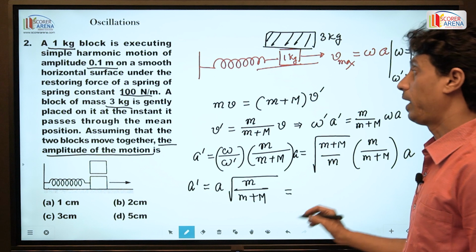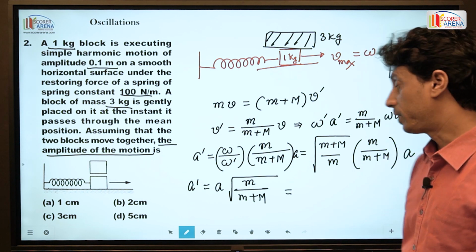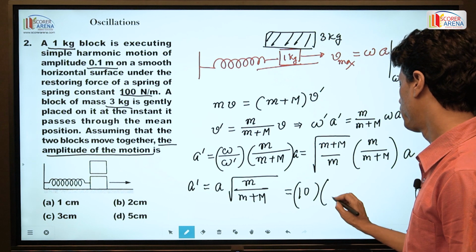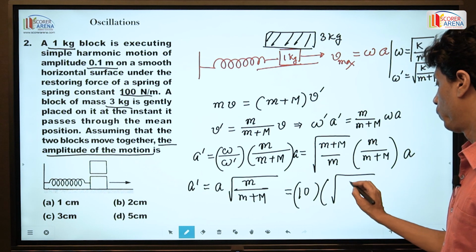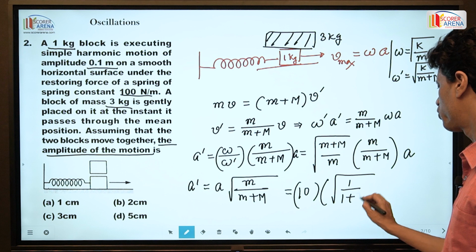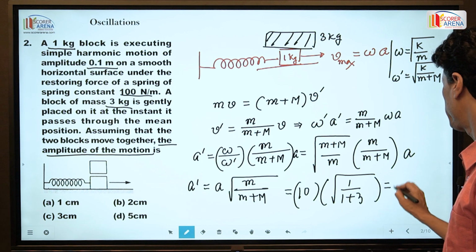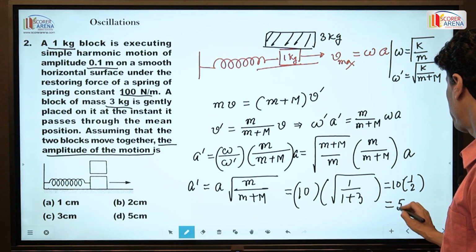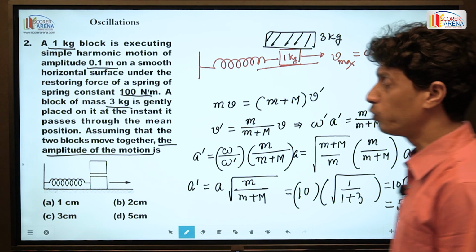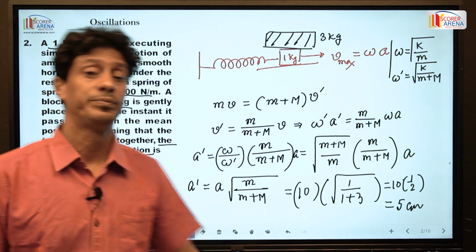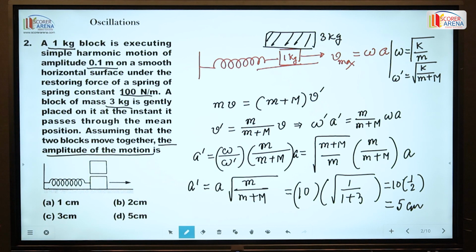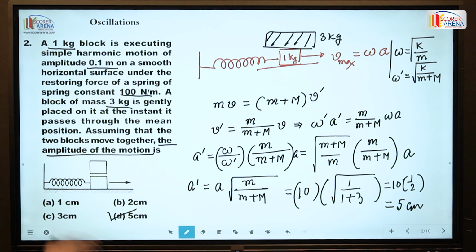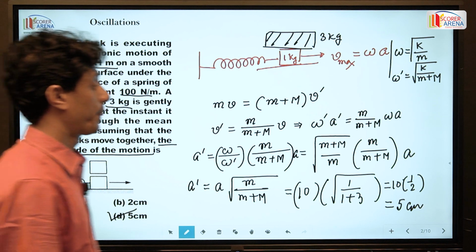So here the amplitude is 0.1 meter, that is 10 centimeter, and root over 1 by 1 plus 3, and this is 10 into half, so 5 centimeter. So the new amplitude of the oscillations of this two body system is 5 centimeter. So D is the right option. Rest of all are not the right option.